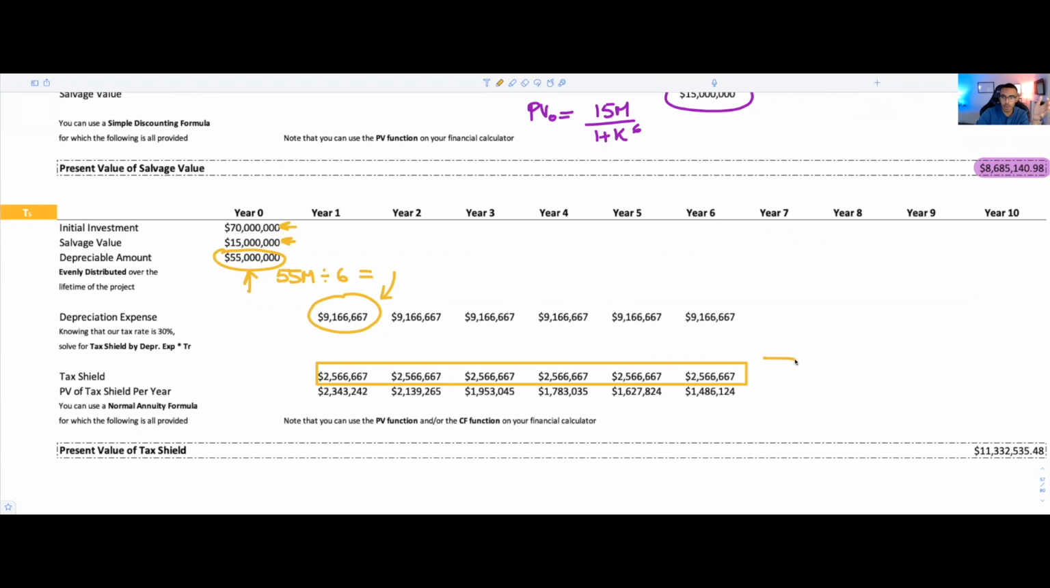Now, you could use a few methods. I say this every single time. You could do the sum of the simple discounting formula. So you could do the payment at period i over 1 plus k to the power of i, and add all of them up together. You could use the PV function on your calculator, or you could use the CF function plus compute and the NPV function.